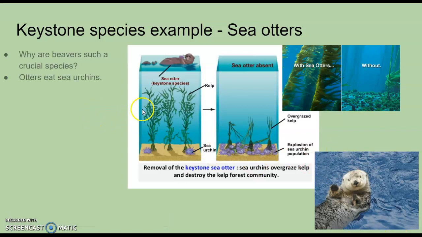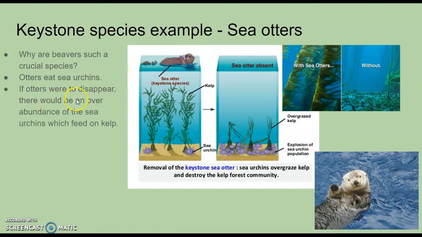Sea otters eat sea urchins, okay? If otters were to disappear, there would be an abundance of those sea urchins. Those sea urchins, these purple things in the picture, eat kelp, which is a type of plant. So imagine if the otters were gone, there would be a lot of sea urchins, and those sea urchins would overeat this kelp.